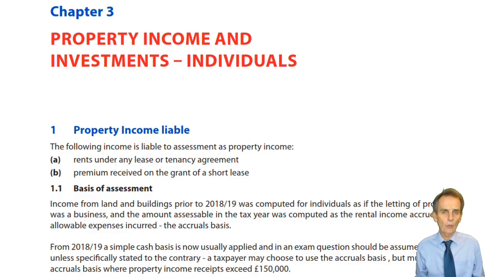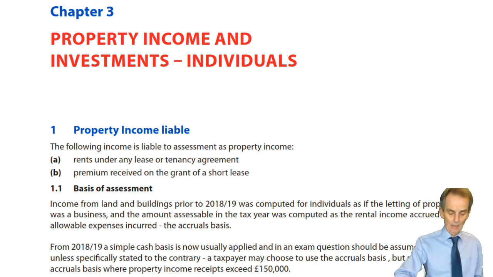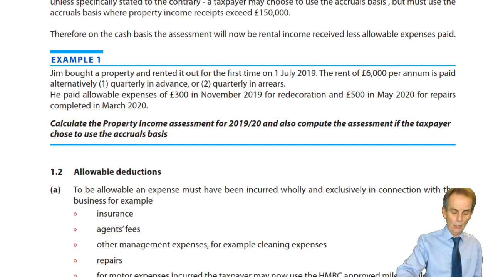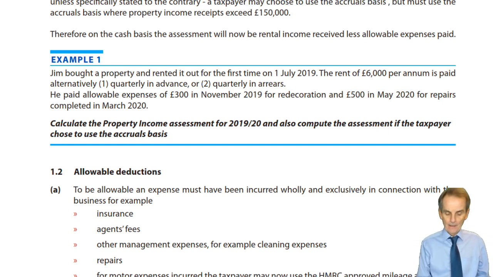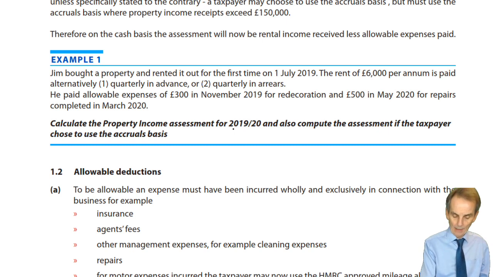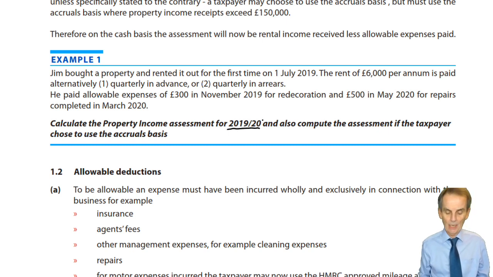The lectures that we're about to work through here in Chapter 3, dealing with property income and investments for individuals, are the lectures recorded for the 2018-19 tax year, i.e. last year's lectures. The reason why we can use these is that the only changes are these. Firstly, simply dates. In terms of our examples here, for example 1, these requirements are based on establishing assessments for our tax year 2019-20.